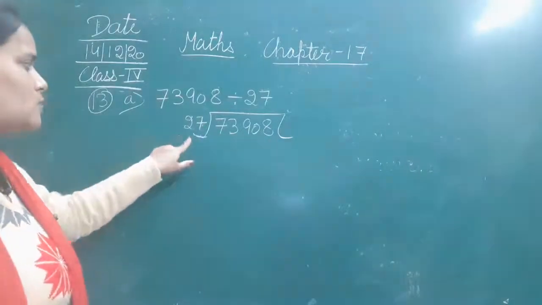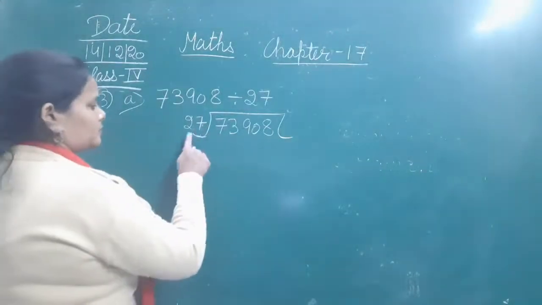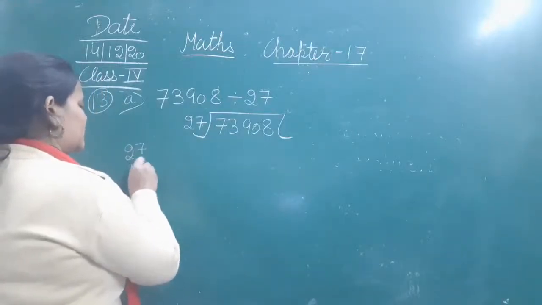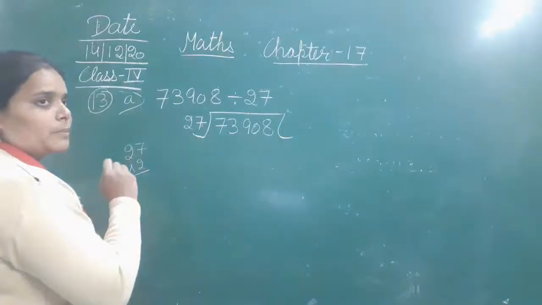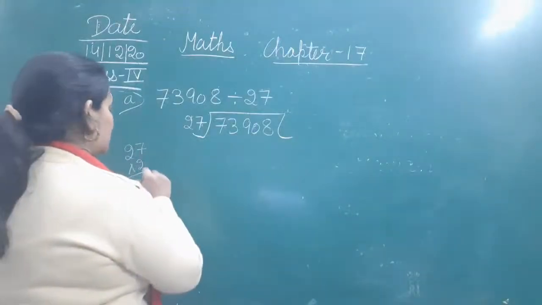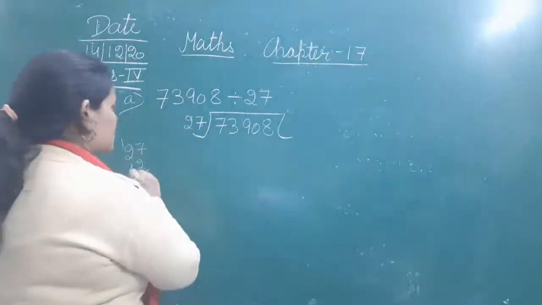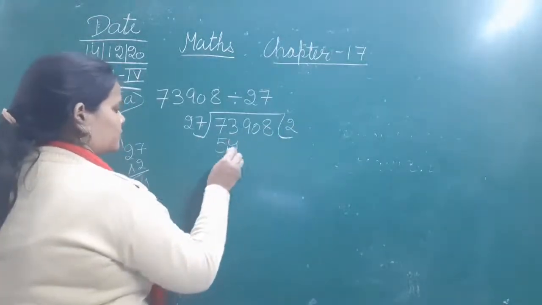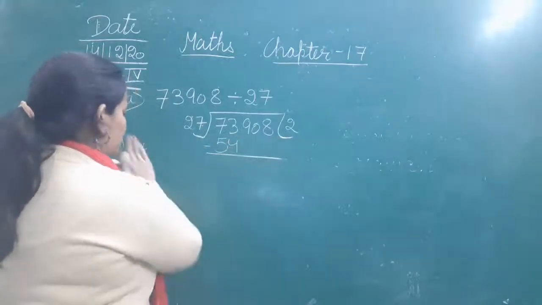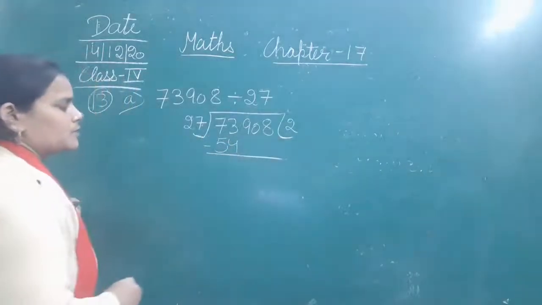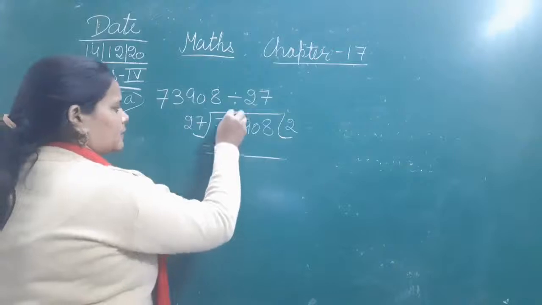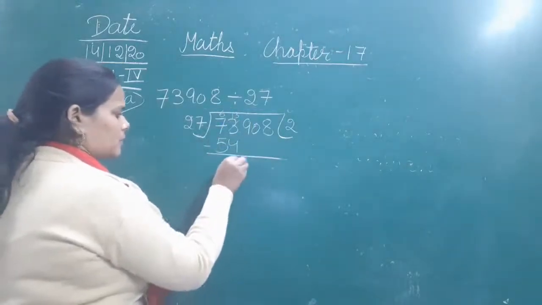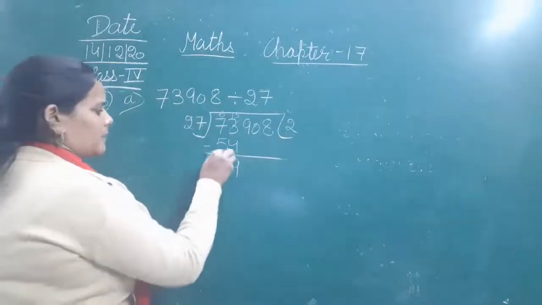So 27 twos are... अगर आपको 27 का टेबल आता है, आपको learn करना है, तो you can do the multiplication simply. 27 twos are 54. 73 minus 54: here it will be 13 and here it will be 6. 13 minus 4, 9. 6 minus 5, 1.